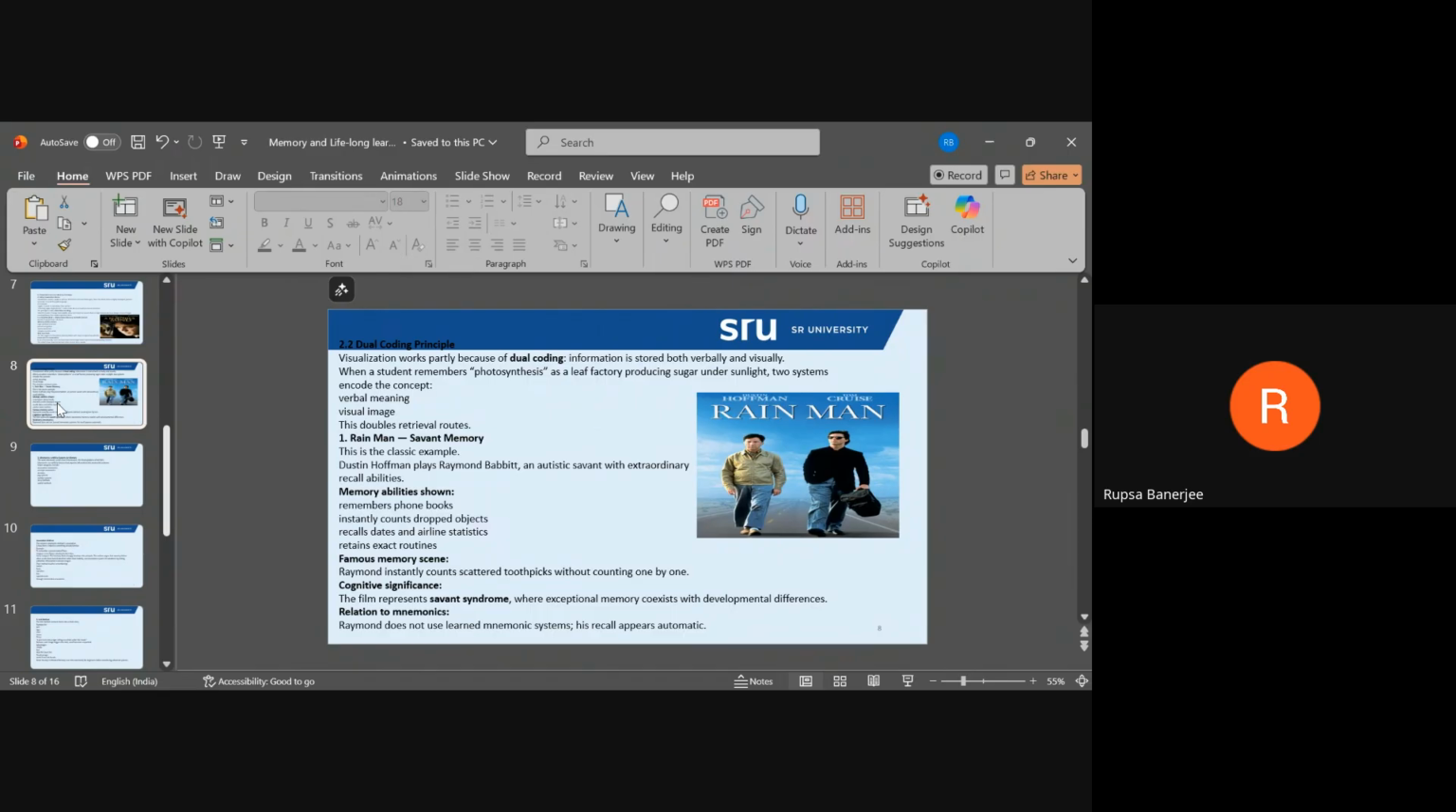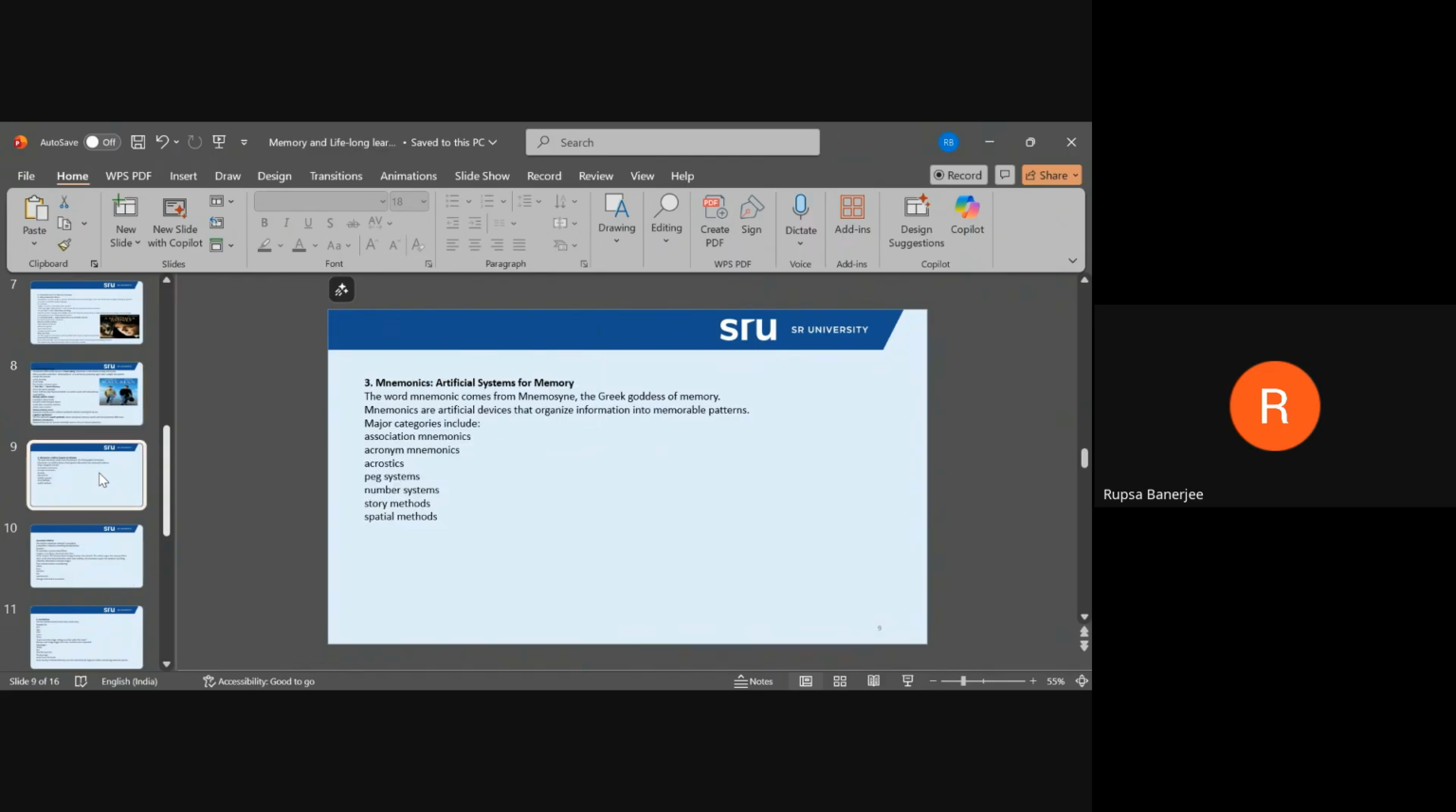One of the famous scenes in the movie is where Raymond instantly counts scattered toothpicks without counting one by one. The film represents the savant syndrome where exceptional memory coexists with developmental differences. Raymond does not use learned mnemonic systems. His recall appears automatic in the movie. That is important to highlight.